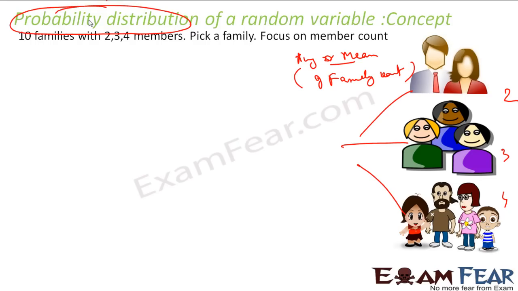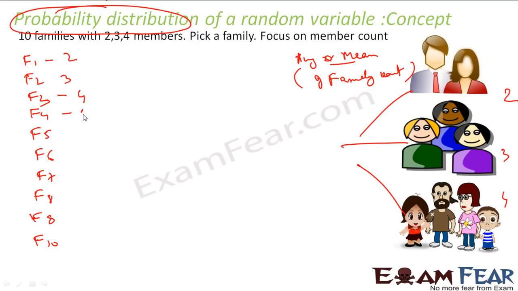So here suppose there are 10 families: family 1, family 2, up to family 10. Let's suppose family 1 has 2 people, family 2 has 3, family 3 has 4, family 4 has also 4, family 5 has 4, family 6 has 3, family 7 has 2, family 8 has 3, family 9 has 4, and family 10 also has 4.